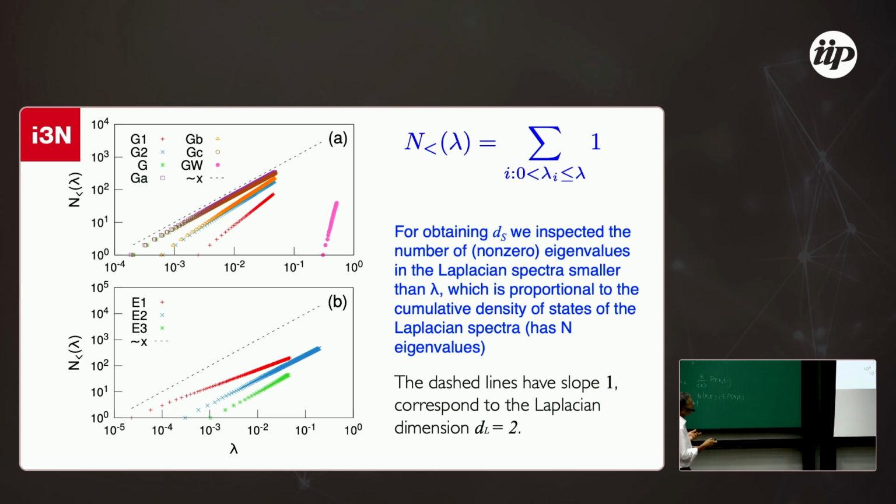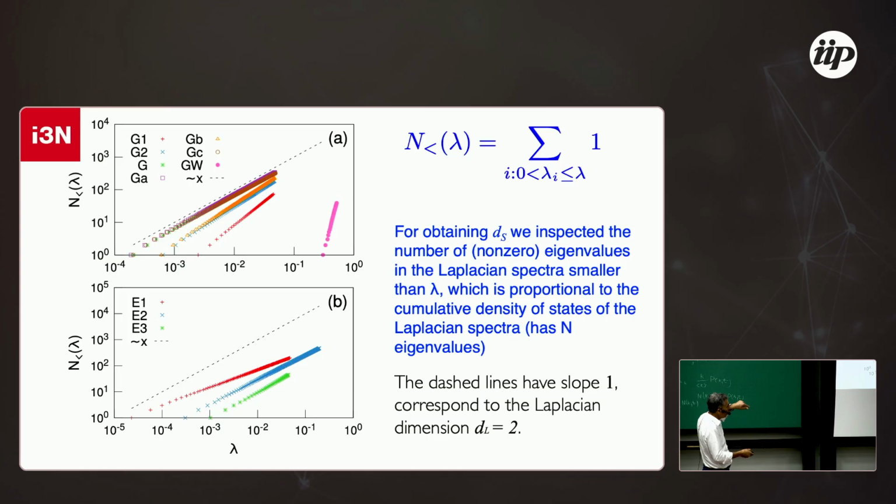So basically we count the number of eigenvalues smaller than a certain value. It's a kind of cumulative. We sum ones when the eigenvalue is bigger than 0 but smaller than lambda, okay? And we plot it against lambda. Of course, this is simpler because we don't need to know all the eigenvalues, we need only the first ones.